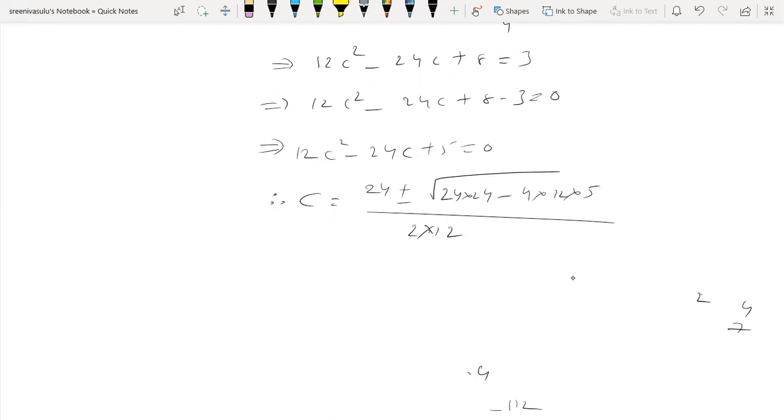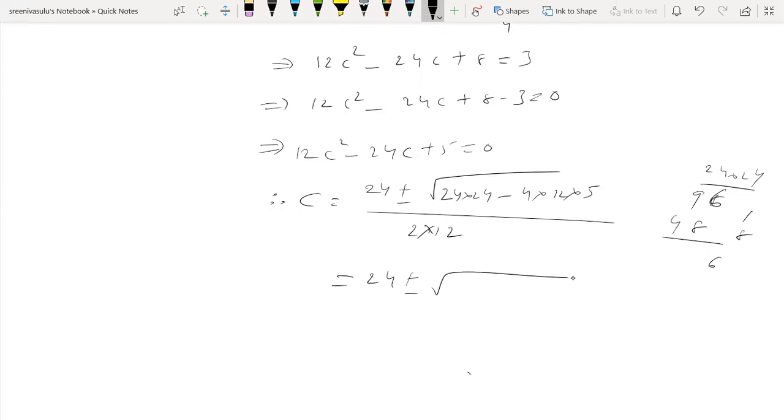So now 24 into 24 is 576, minus 4 into 12 into 5, 60 into 4, 240, by 24.